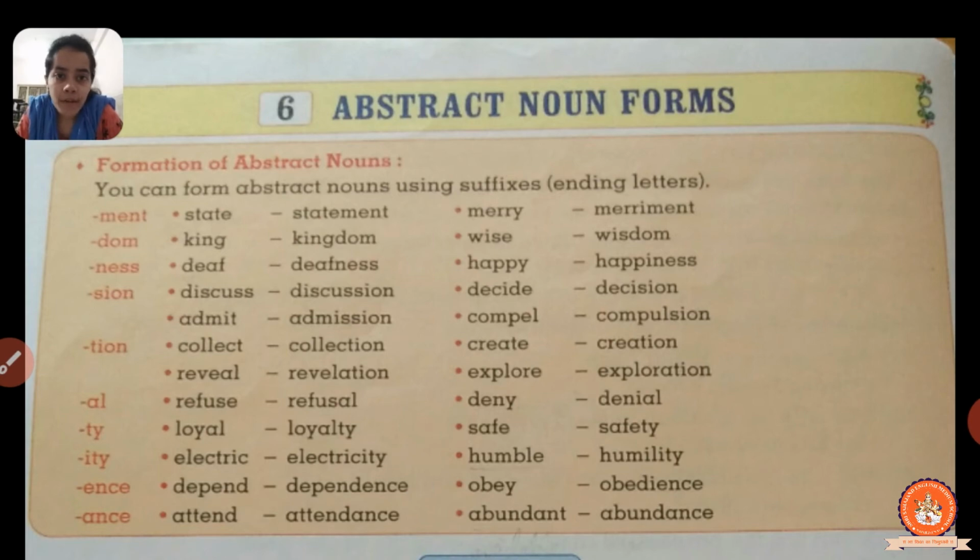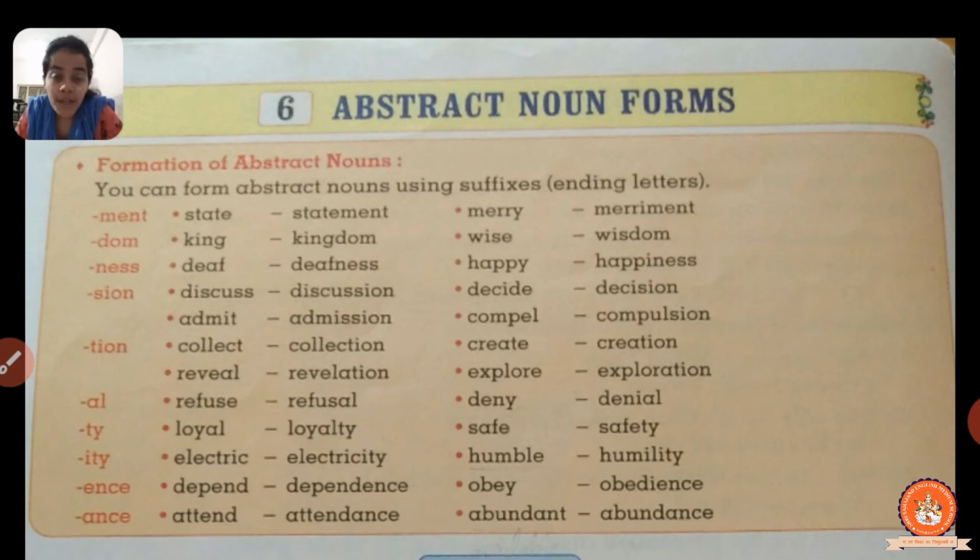So collect, collection. Reveal, revelation, okay. Then create, creation. Explore, exploration, okay. Then we have some suffix which ends with al, okay. Then refuse, refusal. Deny, denial, okay. Then there are some nouns which we can end with ty. Loyal, loyalty, okay. Safe, safety, okay.